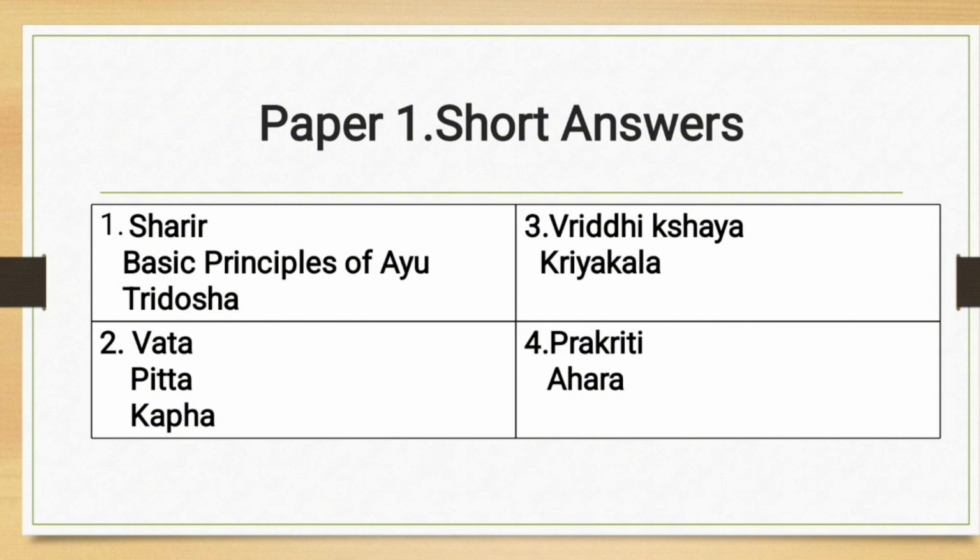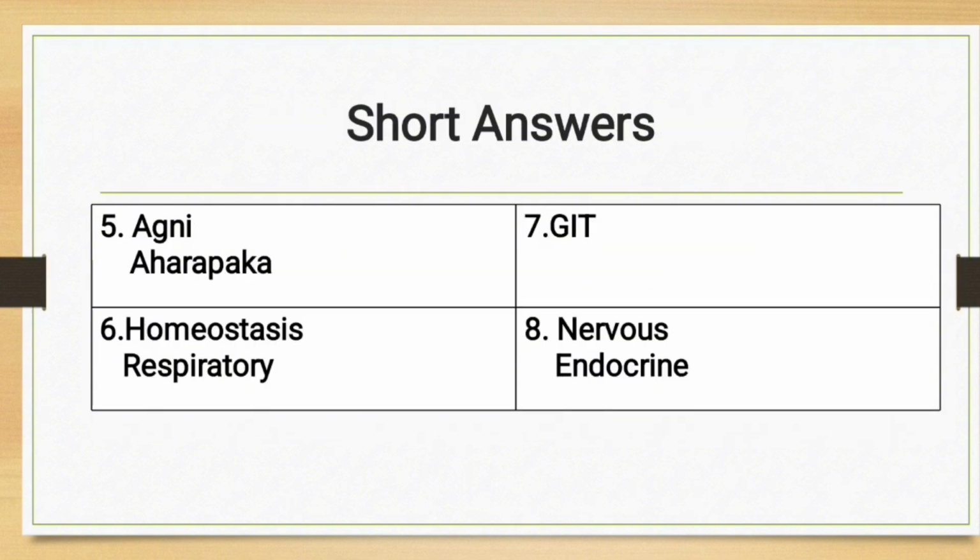And looking into the short answers, the first question is either from the Sharira or basic principles of Ayu or from the Tridosha, and the second question is either from the Vata, Pitta or Kapha, and the third question is from either the Vriddhi Kshaya or the Kriya Kala, and the fourth question is either from the Prakriti or the Ahara. And the fifth question is from either the Agni or the Ahara Paka, and the sixth question is either from the homeostasis or the respiratory system, and the seventh is from the gastrointestinal system, and the eighth question is from the nervous or the endocrine system.